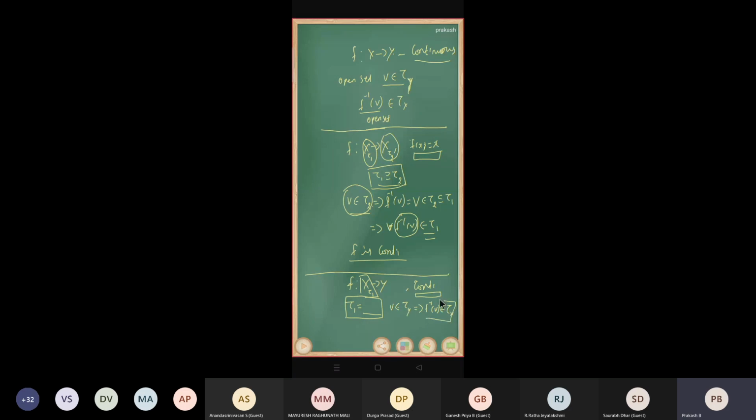So I'm going to take tau 1, that is tau X, as the power set of X. That is a discrete topology. In a discrete topology, every set is an open set, tau X is equal to the power set of X. That means every set is open, so f inverse of V is a subset of X, and it is an open set.